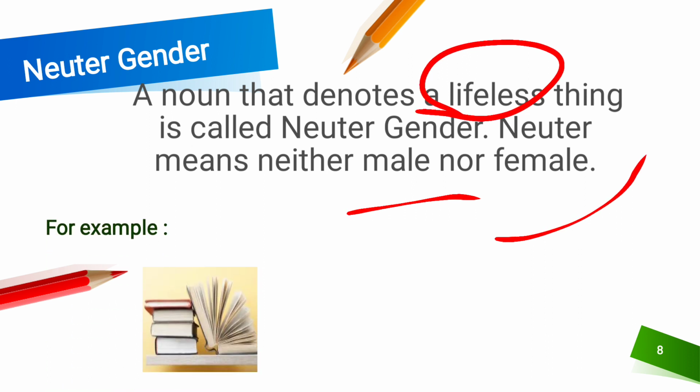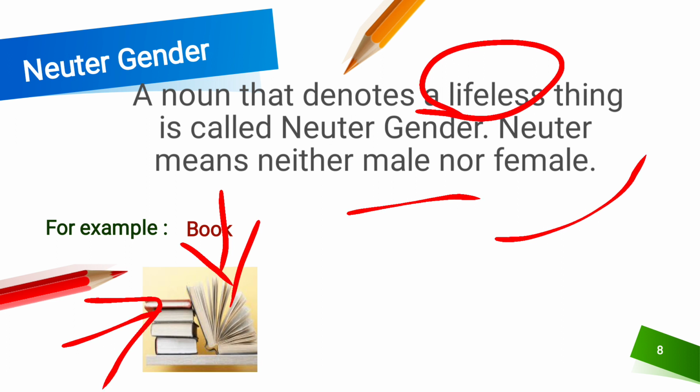For example, I'll show you a picture here. Just tell me, do a book or water ask you for a drink? Do they ask for dinner? No, because they are lifeless things, right? They have no life. So that's why they are kept in the category of neuter gender.